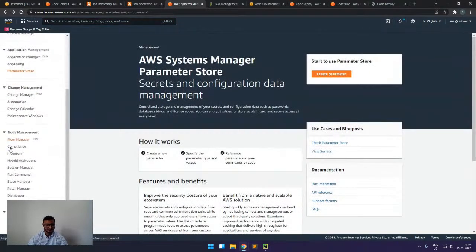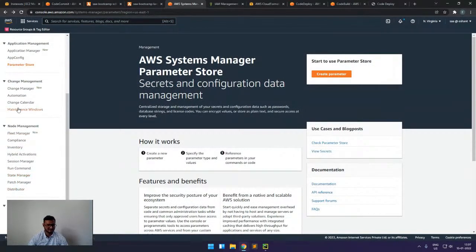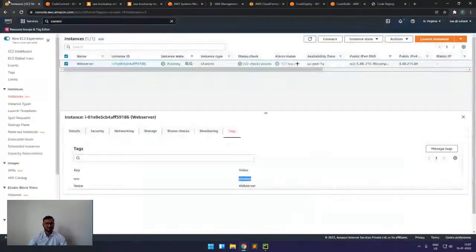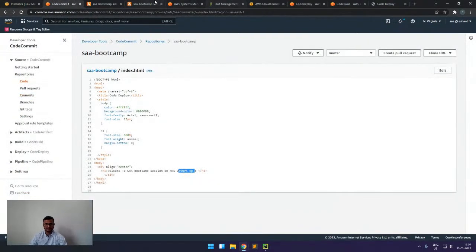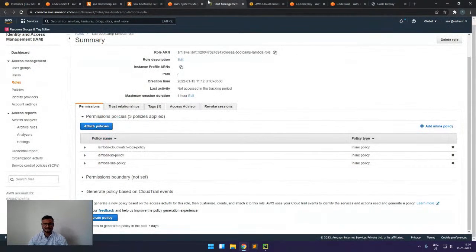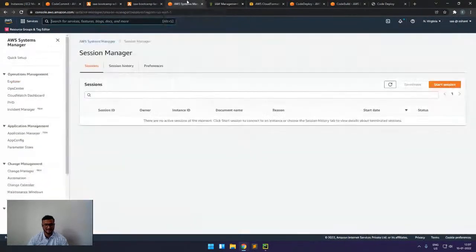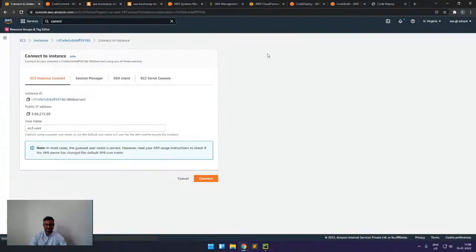Then the next service we have is Session Manager. Now we have an EC2 instance, and if I have to connect to this instance, one way is to connect using SSH, and the other way is Session Manager. For that we simply click and start a session. Session Manager is also directly available here.